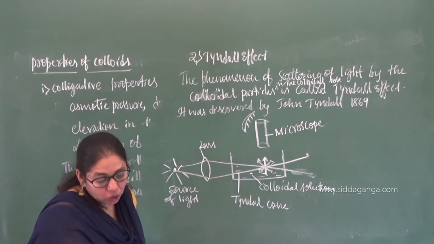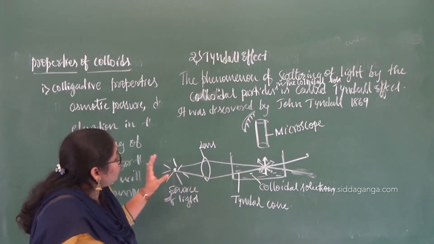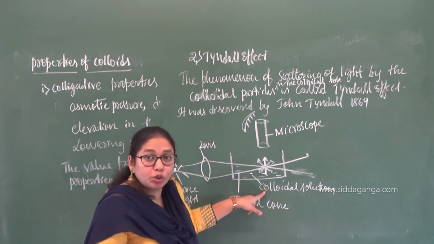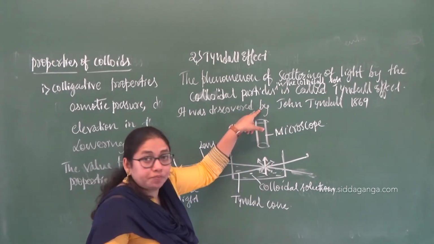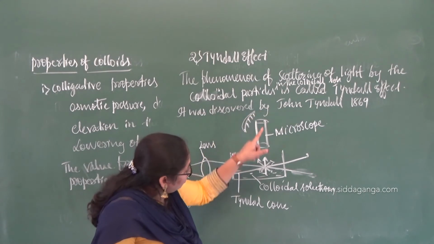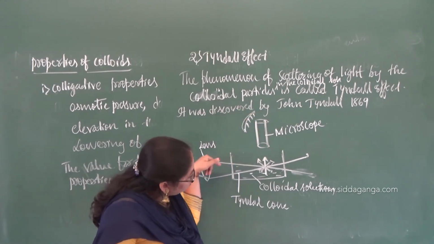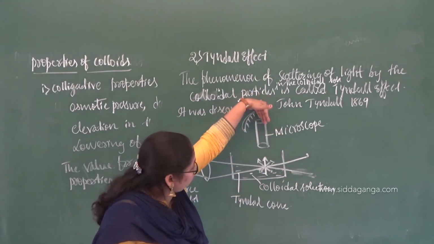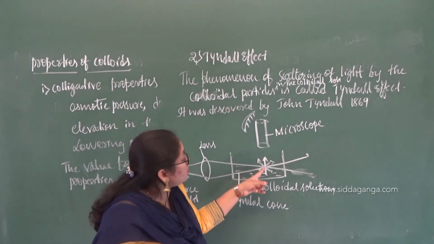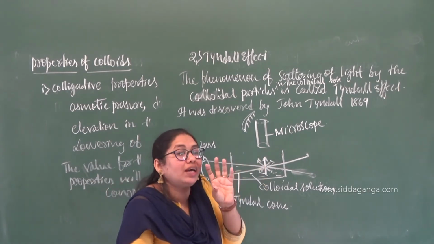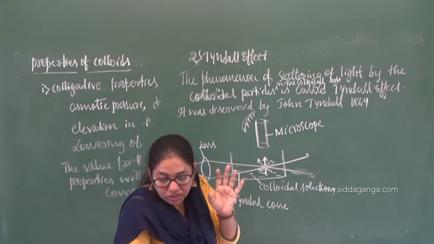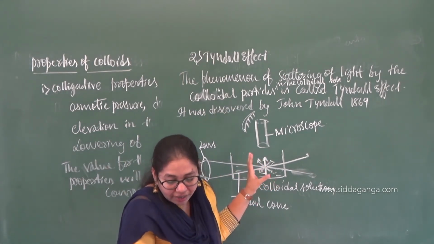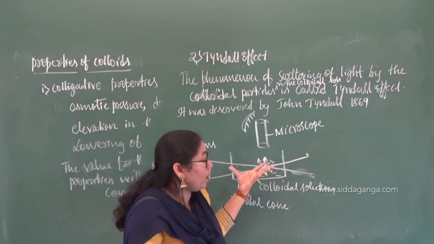So whenever light is passed through the colloidal solution and you observe at right angles to the path of the light passed, you are going to see the illumination, the beam of light visible due to scattering of light. So here we are going to see a path of light.